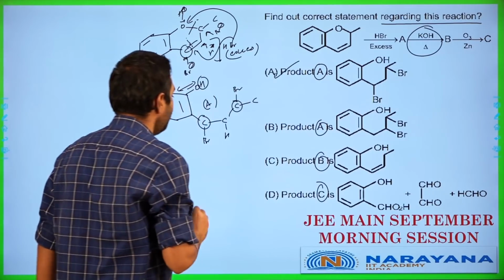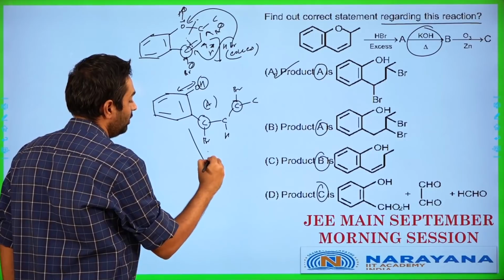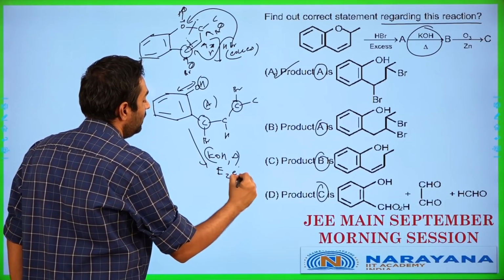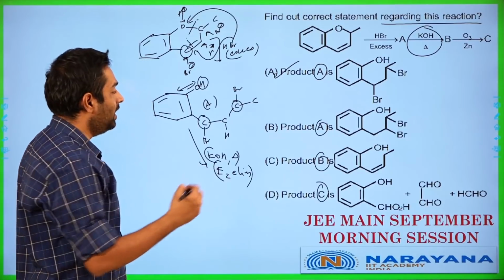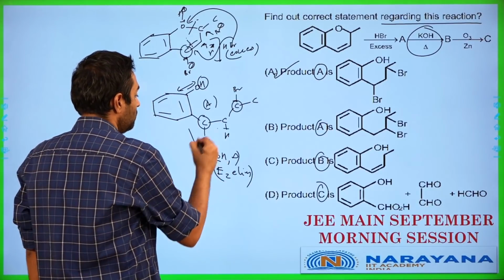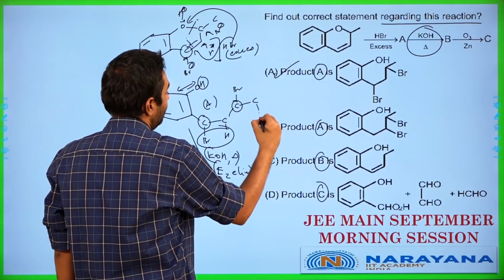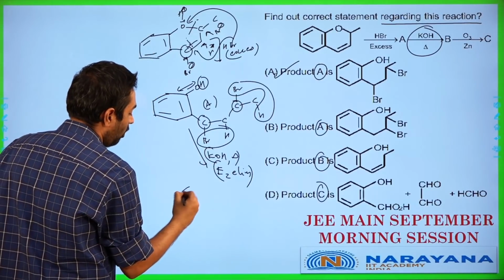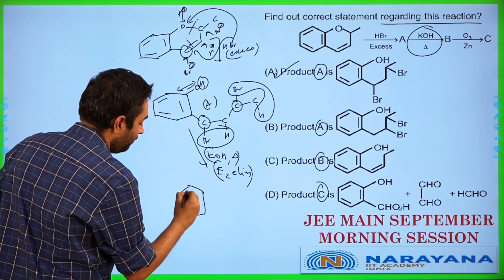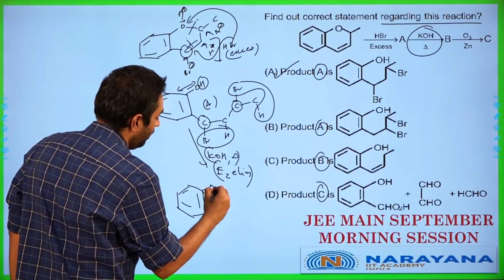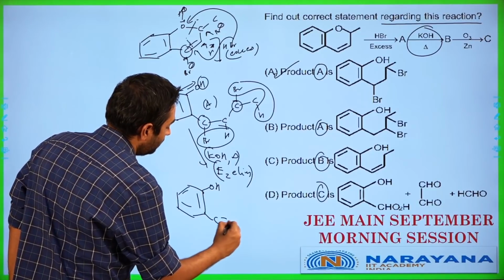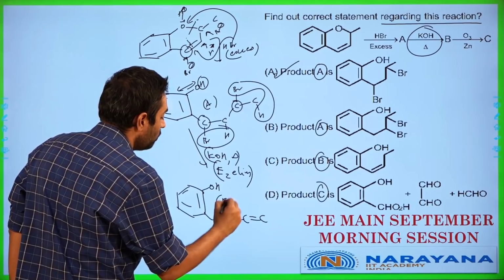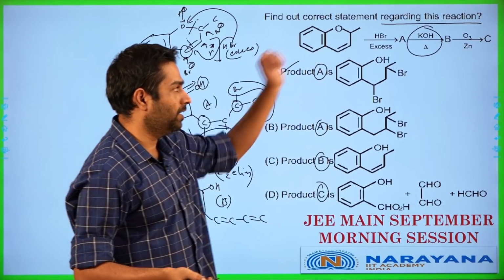KOH heating. What is going to be happening when I'm doing KOH heating here? KOH heating will basically give me E2 elimination in this case. So we'll end up having elimination happening here. These two will get eliminated and we will end up having these two also getting eliminated, resulting in the formation of the OH over here, and a carbon double bond carbon, single bond carbon, double bond carbon. This is going to be my compound B.